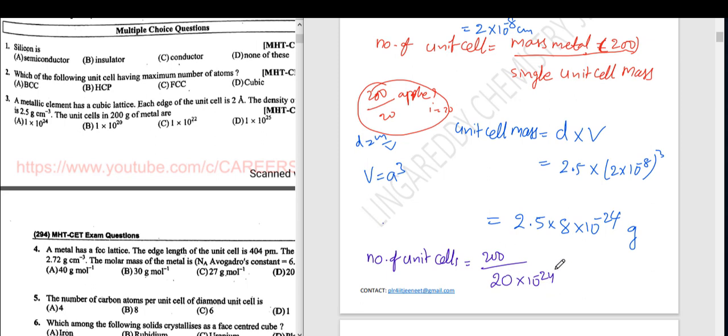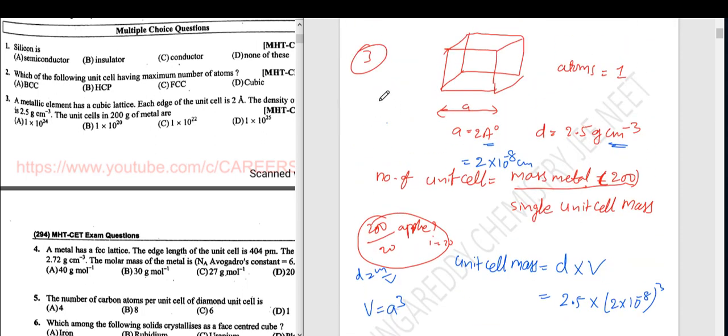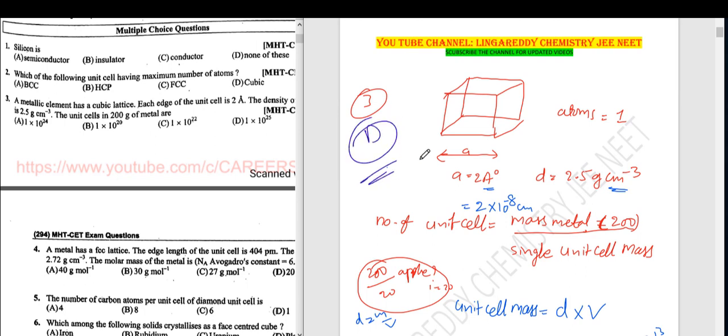That means 10 power 25. So your answer is D. Third question, answer D. Understood? Very simple question. Next. Question number 4th.